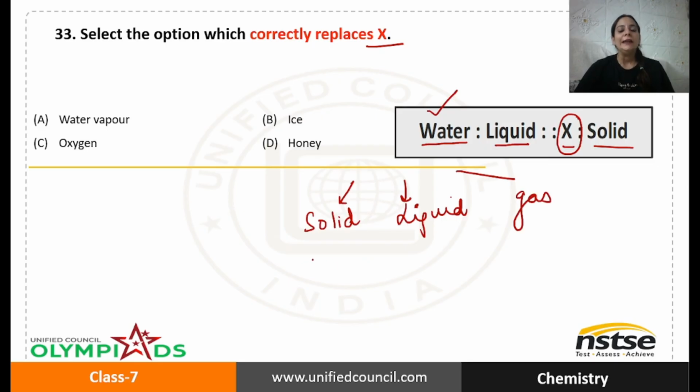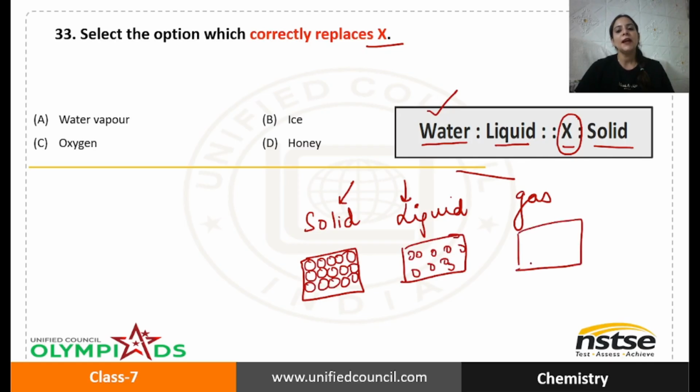Basically in solids the particles are very closely packed, in liquids particles are loosely packed, and in gases the particles are very far apart. Now in this case option A says water vapor. What is water vapor? Water vapor is a gas. What is ice? Ice is solid because particles are packed like this.